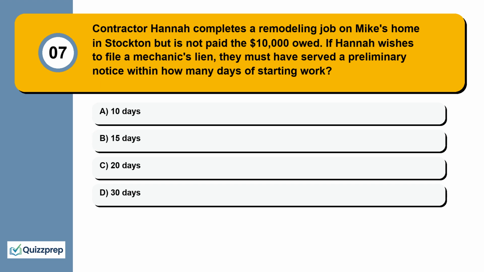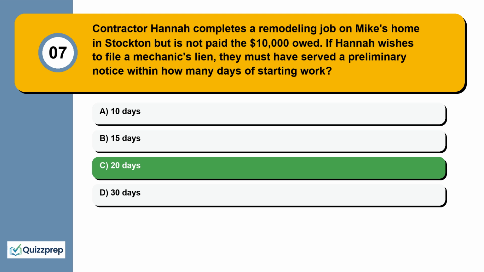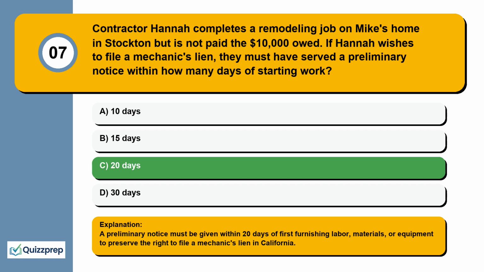Question 7. Contractor Hannah completes a remodeling job on Mike's home in Stockton but is not paid the $10,000 owed. If Hannah wishes to file a mechanic's lien, they must have served a preliminary notice within how many days of starting work? 10 days, 15 days, 20 days, 30 days. A preliminary notice must be given within 20 days of first furnishing labor, materials, or equipment to preserve the right to file a mechanic's lien in California.